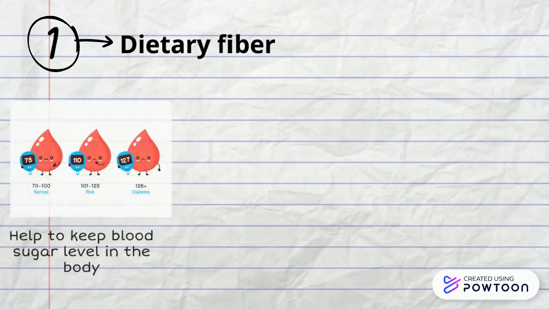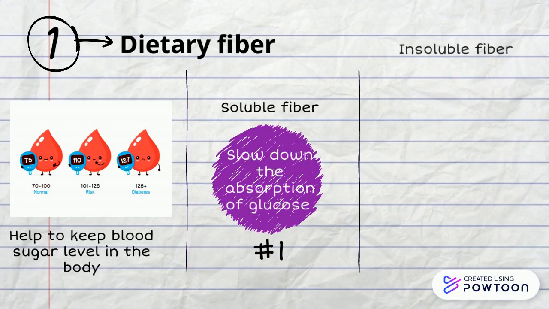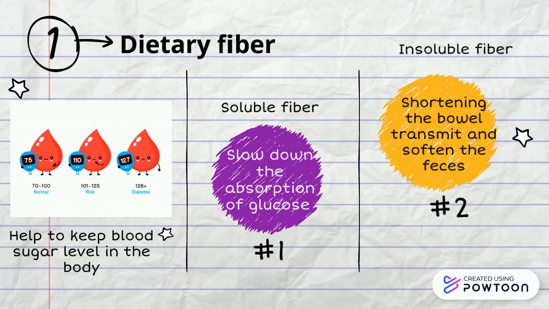Dietary fiber helps to keep blood sugar levels in the body. It is divided into two types: soluble fiber and insoluble fiber. Soluble fiber, in diabetic patients, helps to slow down the absorption of glucose. Insoluble fiber also gives health benefits, such as shortening the bowel transit time and softening the feces.